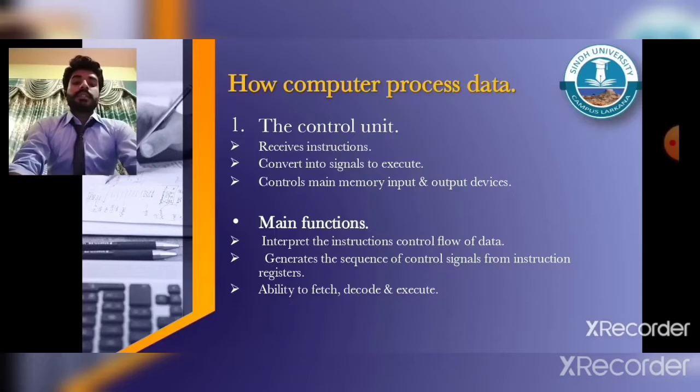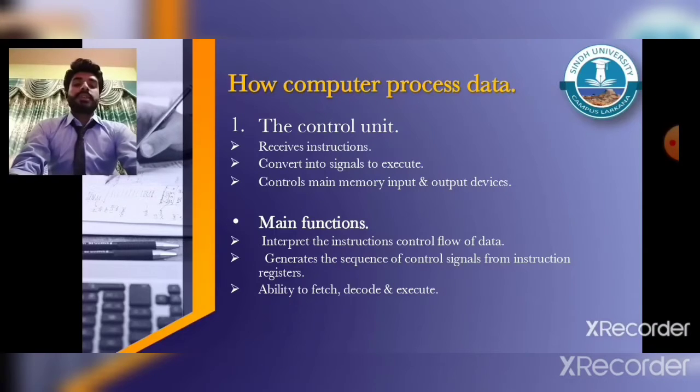Number one, the control unit, a component that receives signals or information and instructions from the user and converts them into signals for execution in the CPU. It controls and directs the main memory, arithmetic and logic unit, input and output devices, and is also responsible for the instructions that are sent to the CPU.